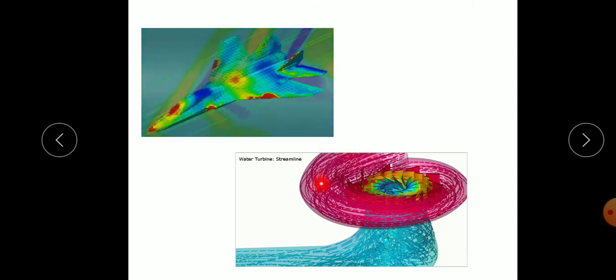Again, in a turbine, how the flow will take place, where the high pressure exists and where the lower pressure exists. According to that, different colors are used to show the effect of the flow patterns. With visualization we can easily check which are the higher pressure areas or higher velocity areas, and define them.